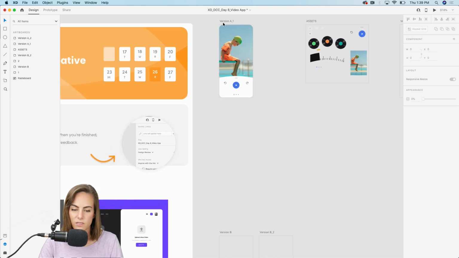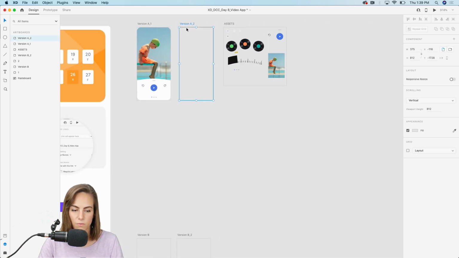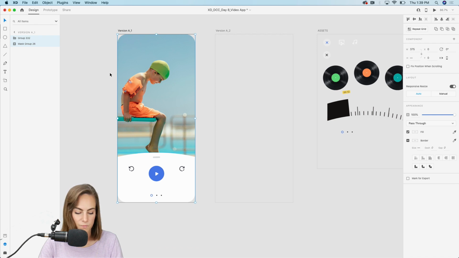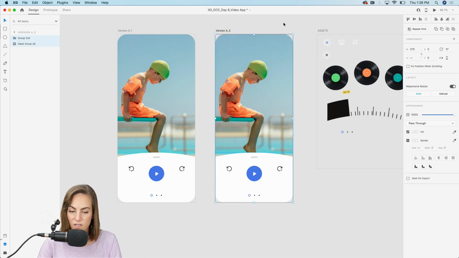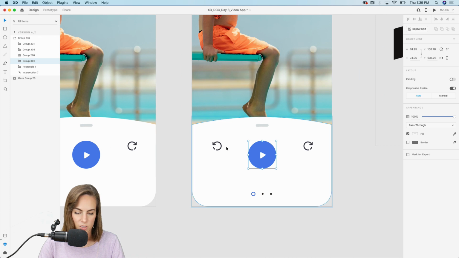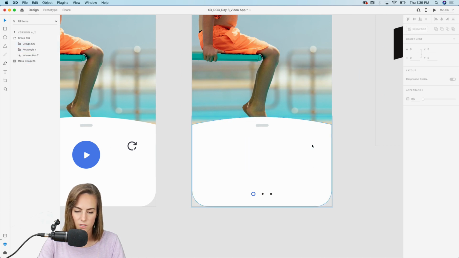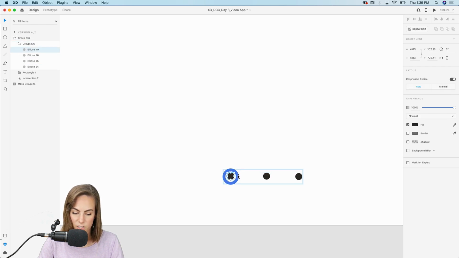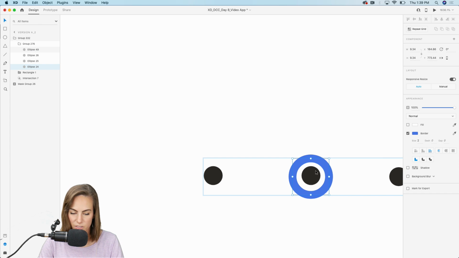Now let's bring in our other artboard. So we're still in version A here, just the second page. So what I'm going to do is just copy all of this. So Command C, and then paste it in the next artboard. And I want to show maybe there's some swiped up more elements, just like this, but we have more features on this page. So on this page, I'm going to delete these. Maybe we're on the second page. So I'll change this little pagination down here, bring this to the center.